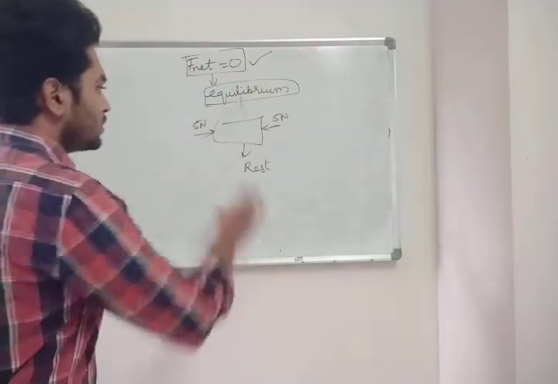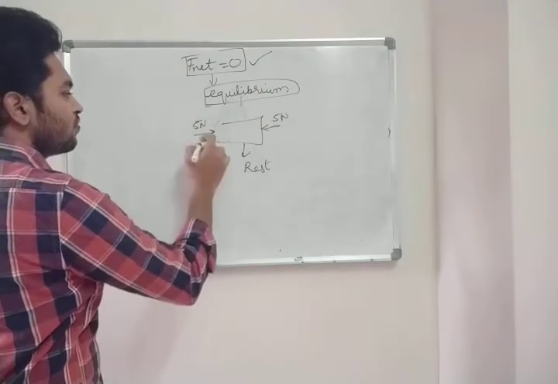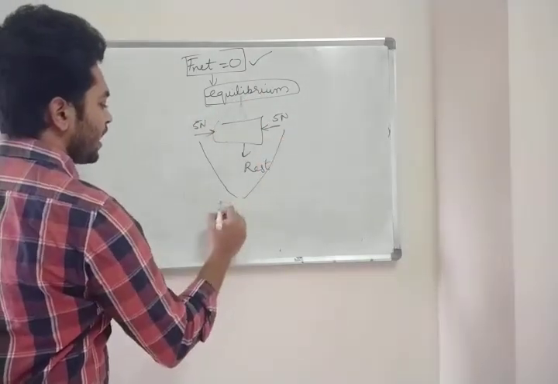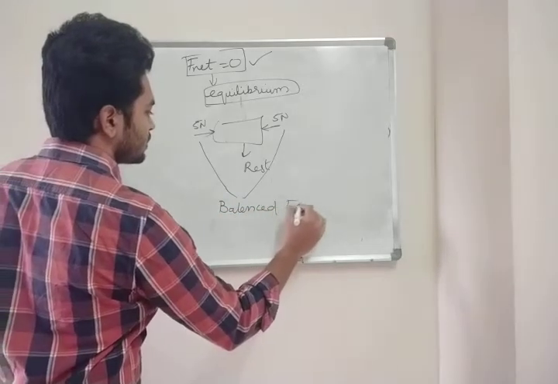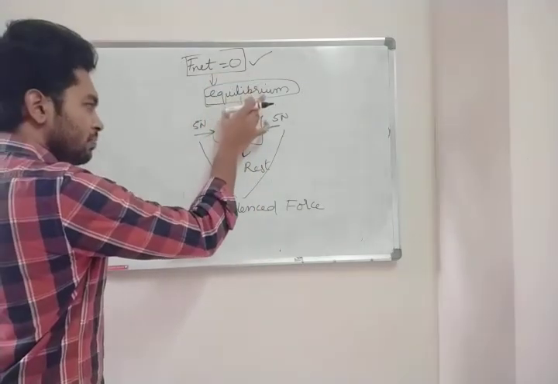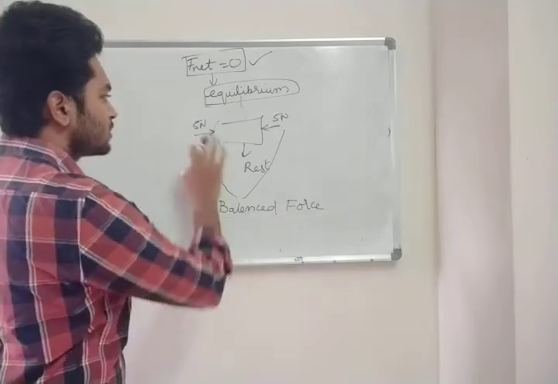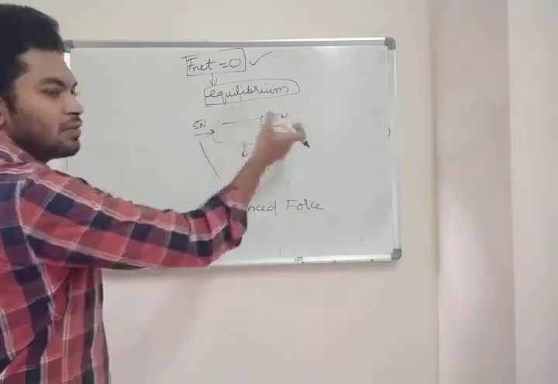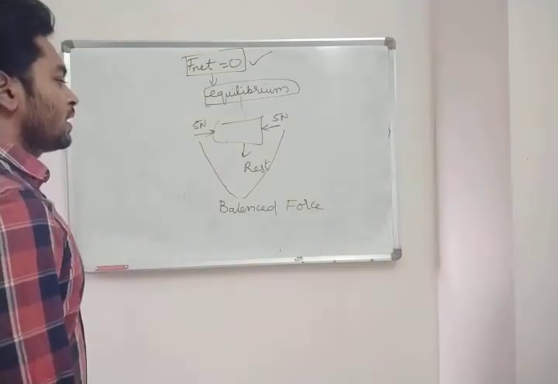Now in equilibrium, these two forces are called balanced forces. If F net is equal to 0, it is called equilibrium, and these forces which are acting are called balanced forces. See, both are balanced, both are equal. So that is why we call them balanced forces.